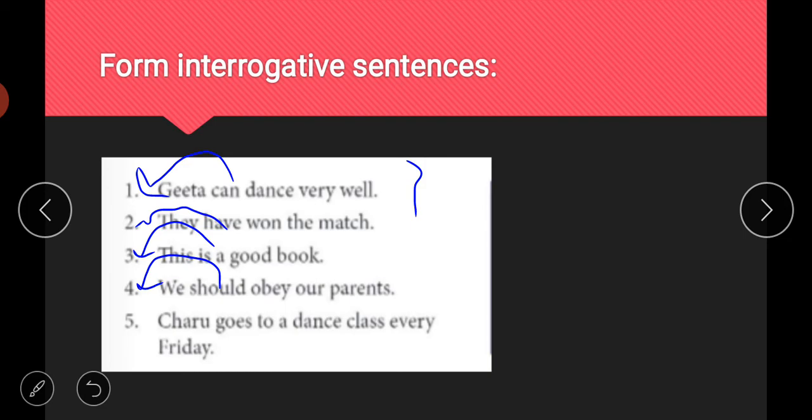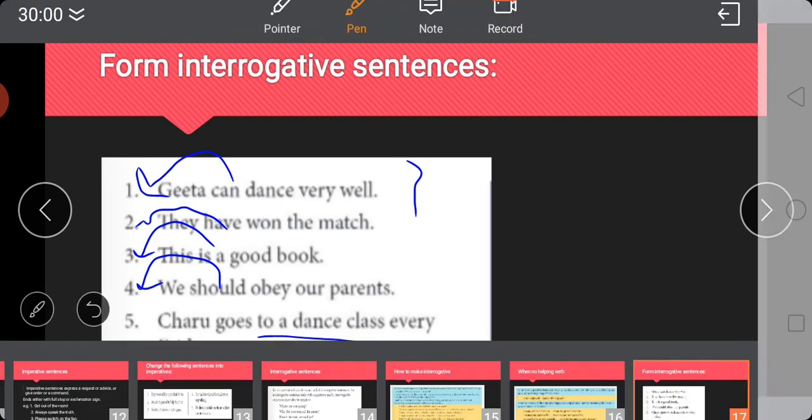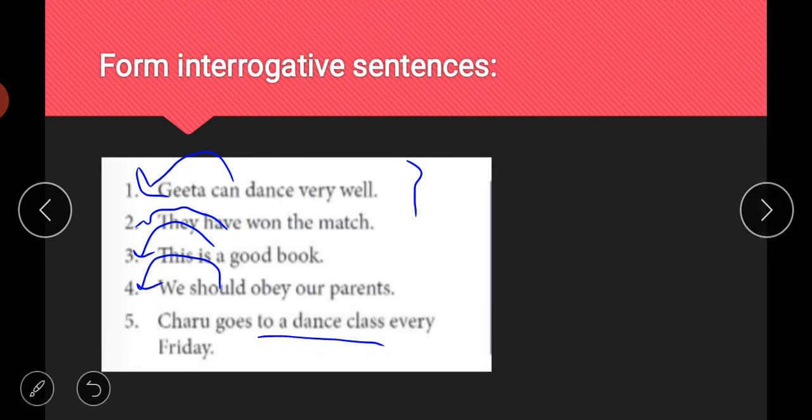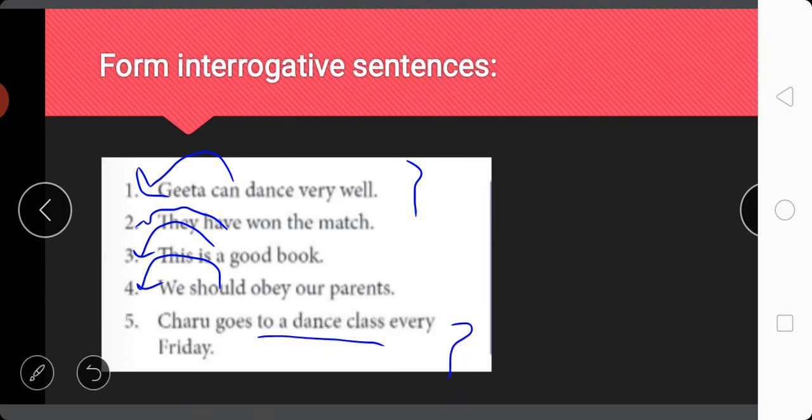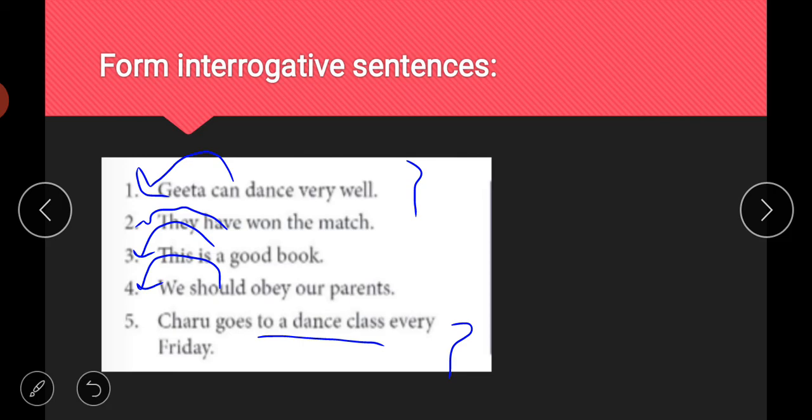Now look at this sentence. There is no helping verb in this sentence. So what we will do, because this sentence is in present form, and Charu is a singular subject, we will write the word does at the starting, and the sentence will be like, does Charu go to a dance class every Friday? So the interrogative sentence will be, does Charu go to dance class every day? And at the end you will put a question mark in all cases, in all the 5 sentences.